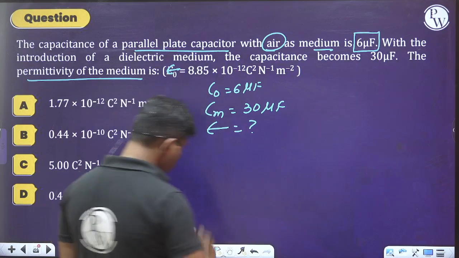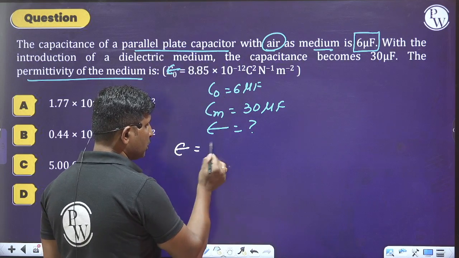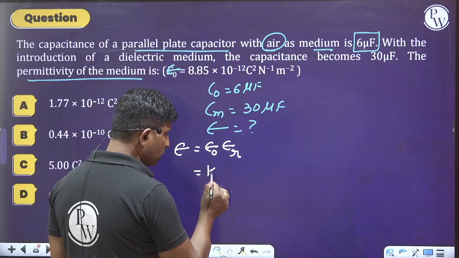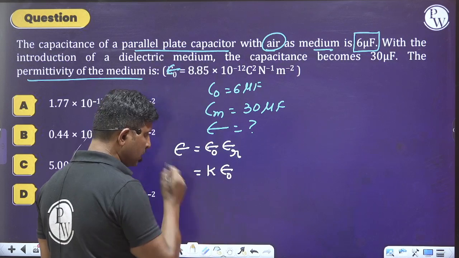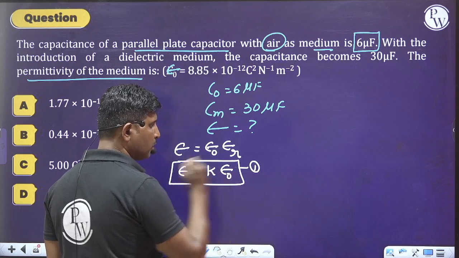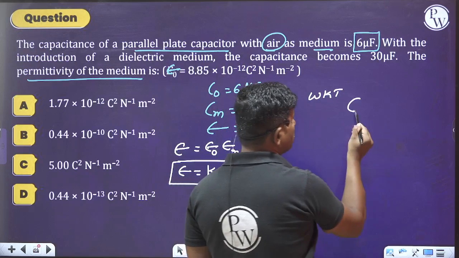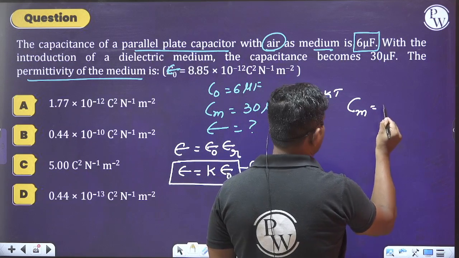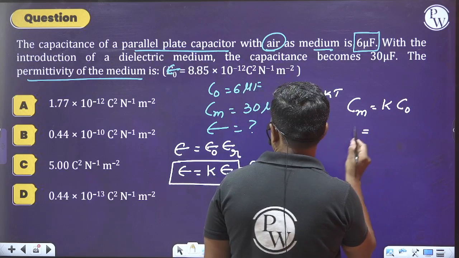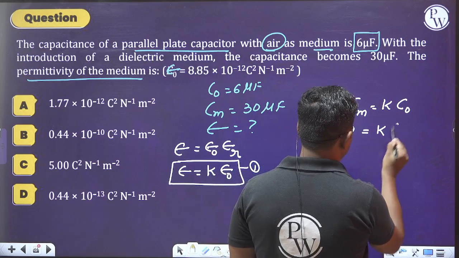Okay, how can we do this? Epsilon is equal to epsilon naught into epsilon r, where epsilon r is the dielectric constant. This is the formula we require. Let us call it equation 1. We know that capacitance in any medium is equal to K times the capacitance in the air medium. Cm is 30, and C naught is 6.